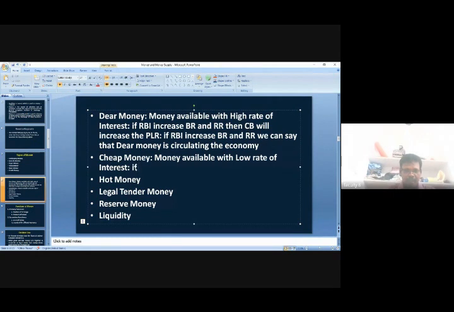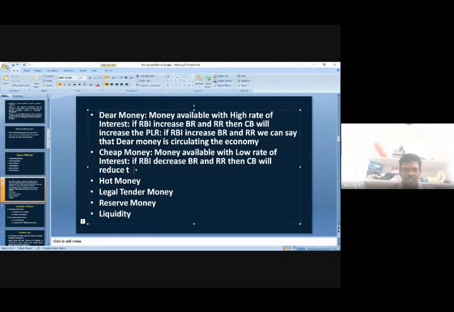So if RBI decreases the bank rate and repo rate, then automatically the commercial banks will reduce the PLR. Then money is available to the public at a low rate of interest, that is, the banks are lending money to the people at a low rate of interest.